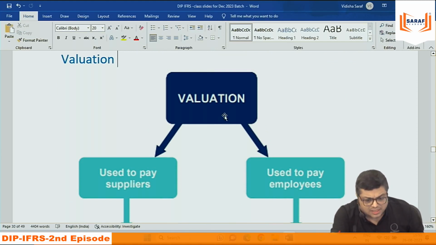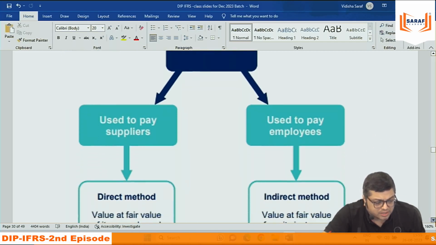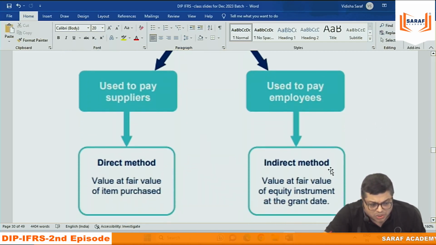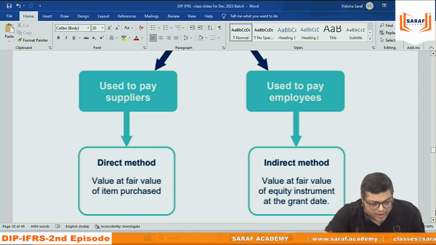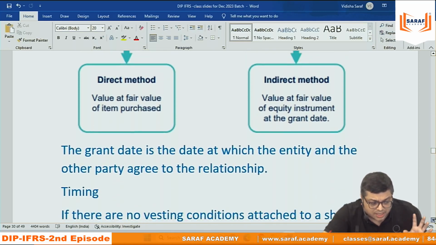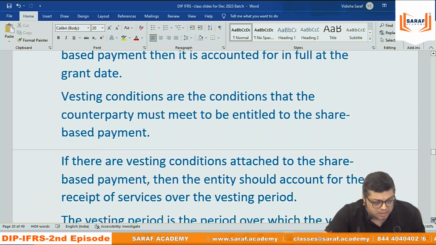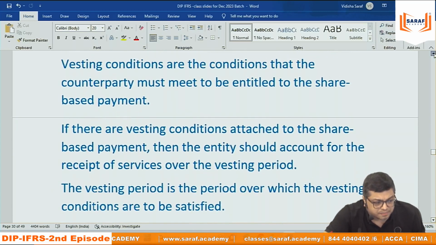IFRS 2, share-based payments, says that the valuation for every year incorporates two types of changes: shares used to pay suppliers and shares used to pay employees. For suppliers, you are giving them the shares now only, as in the earlier example. For employees, you are going to give them the shares after 2-3 years, when they fulfil the conditions.